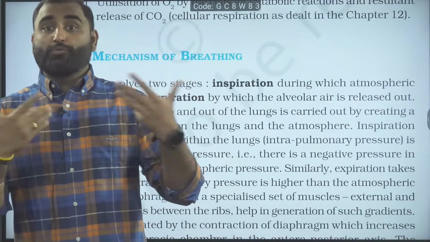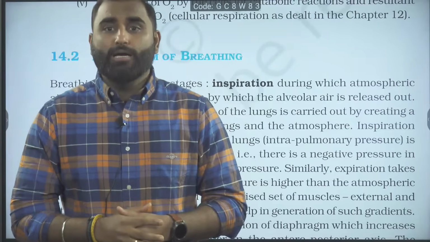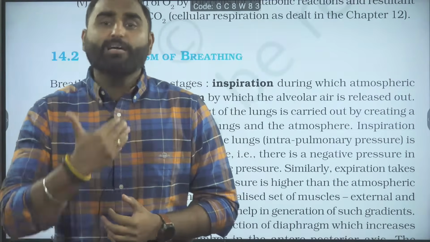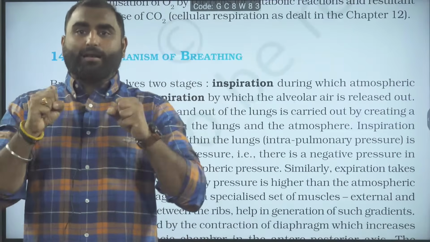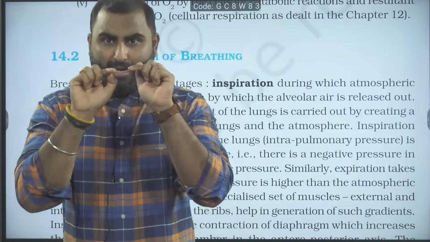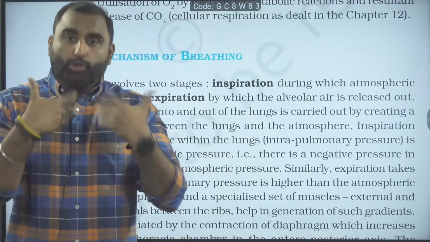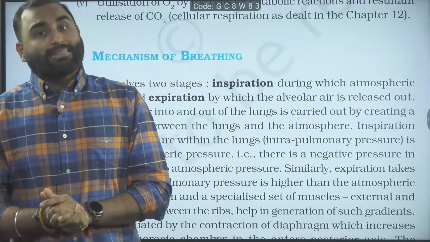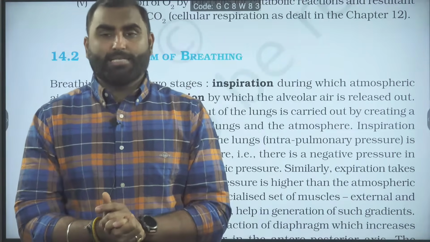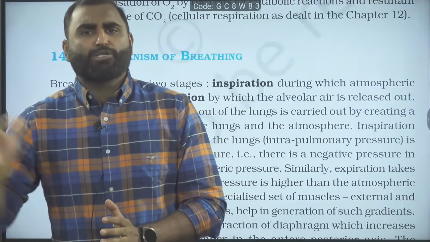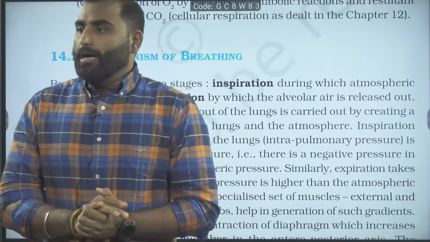Only during forceful exhalation, or when I am shouting, or I am singing, or I am producing voice, or when you are speaking, you have to forcefully throw the air through your vocal cords. Then only you will use internal intercostal. Internal intercostal is lying inside, so it will pull the rib cage inside and it will throw the voice out. So in forceful breathing, internal intercostal muscles are used. Mostly they are used for forceful exhalation. Are we clear with this?